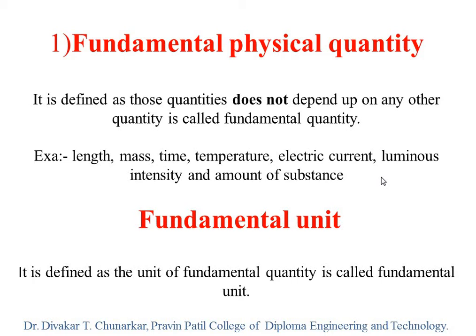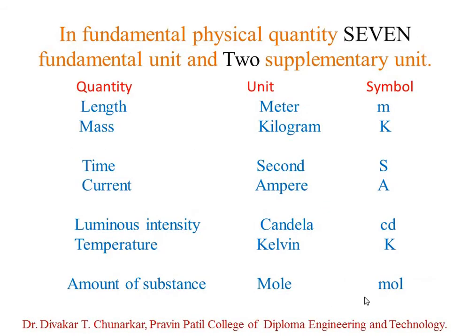So what is the definition of fundamental physical quantity? Those quantities that do not depend upon any other quantity are called fundamental quantities. Examples: length, mass, time, electric current, amount of substance, luminous intensity and temperature. So these are the 7 fundamental quantities. So there are 7 fundamental units and 2 supplementary units.